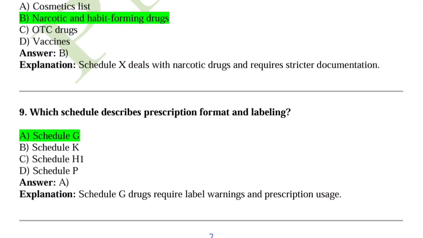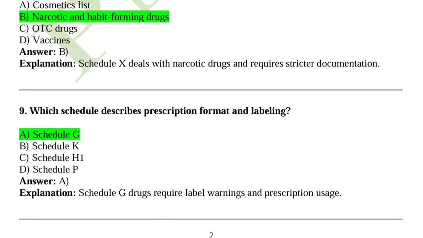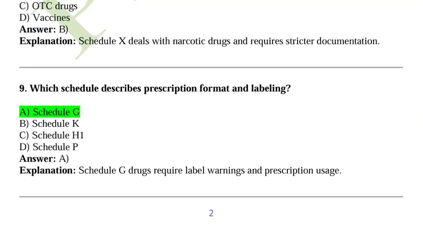Question number 9, which schedule describes the prescription format and labeling? So answer is option A. Schedule G, drugs require label, warning and prescription usage.